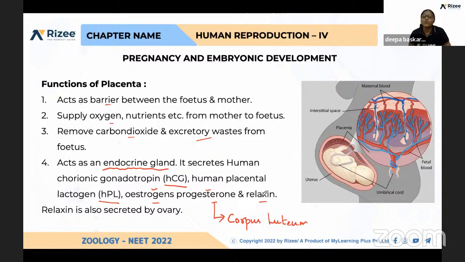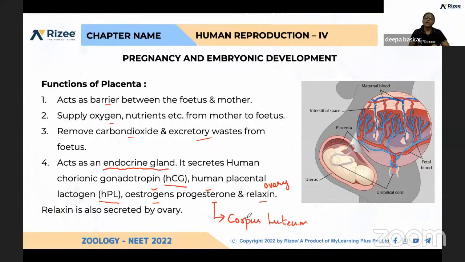And what is the role of relaxin? Relaxin is also produced by the ovary; the corpus luteum also produces relaxin. What is the role of this relaxin? No idea?